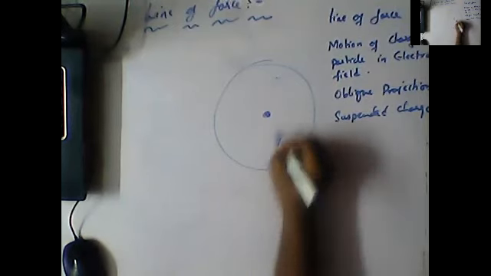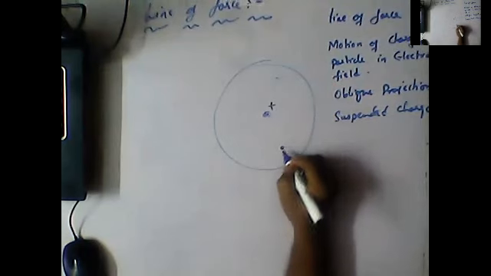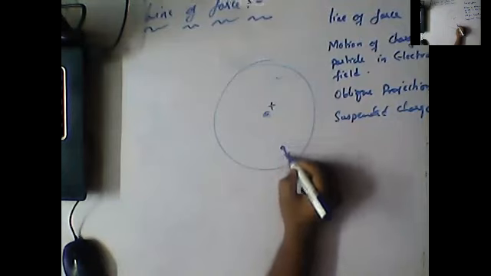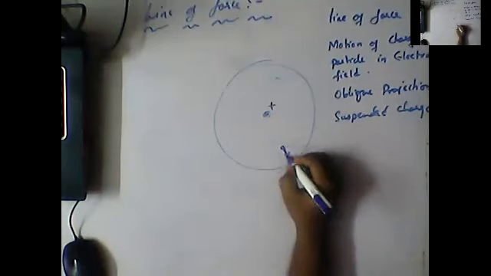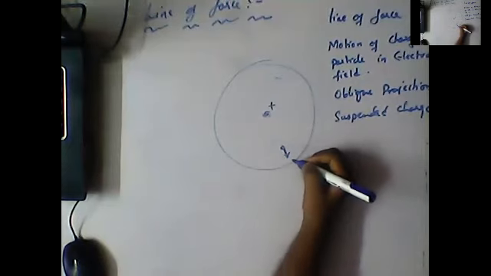If this is a positive charge and the test charge is also positive, it will move away from the charge. So is it an imaginary path or not? Is it appearing like our normal roads? No, it is not appearing. So the imaginary path in which the charge travels is called what, guys?